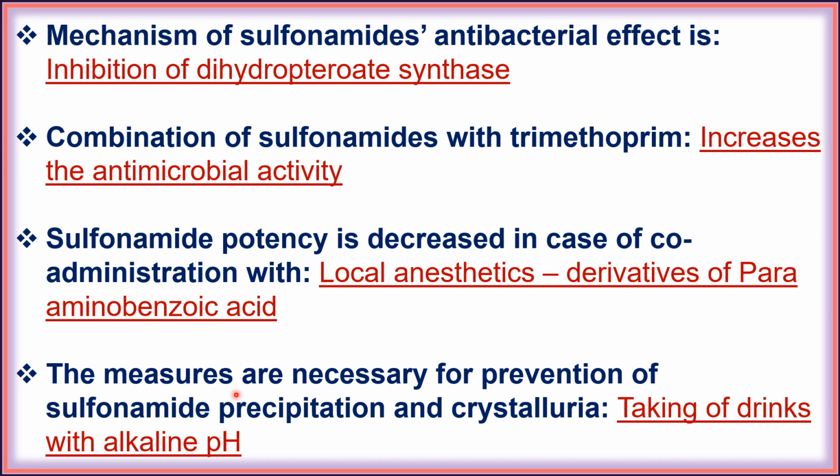Next, the measures necessary for prevention of sulfonamide precipitation and crystalluria: taking of drinks with alkaline pH. Taking of drinks with alkaline pH reduces the sulfonamide side effects like crystalluria.